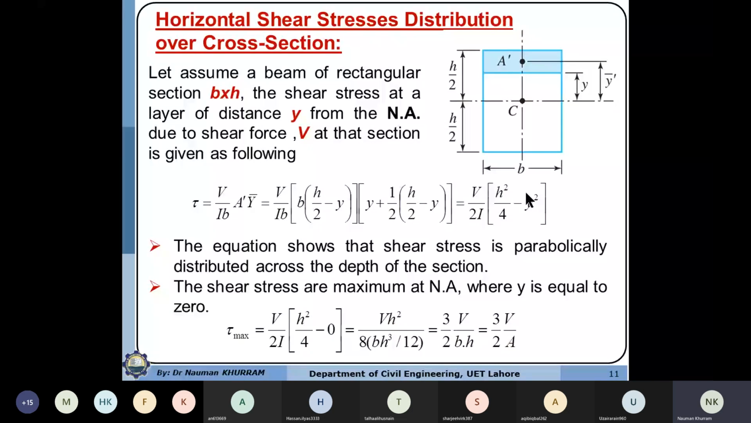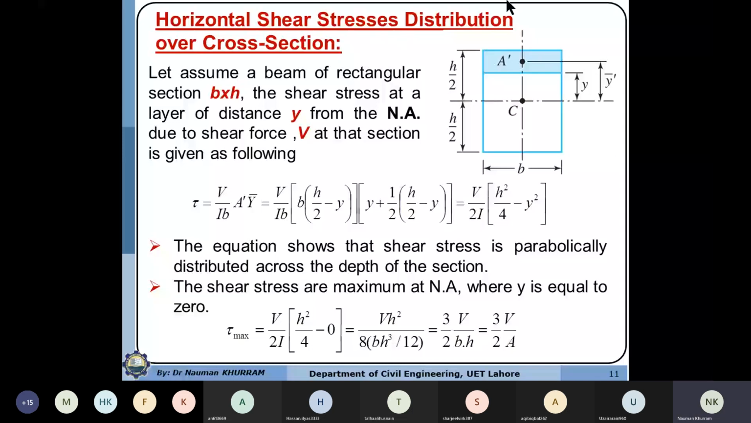So if you substitute y equal to h by 2, it means that you are considering the layer at the extreme fiber. h by 2 squared will be h square by 4, so the resultant answer will be equal to 0. So the shear stresses at the extreme fibers will be equal to 0, because no partial area exists above this outer layer.